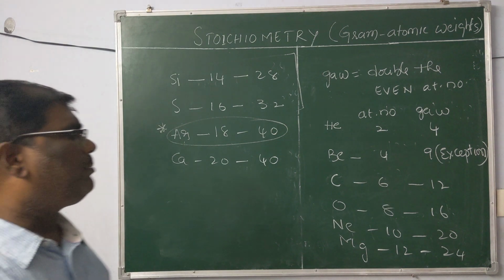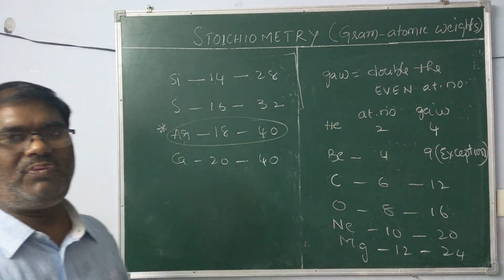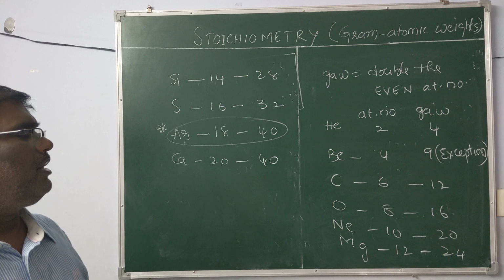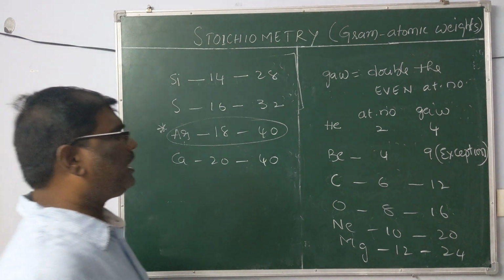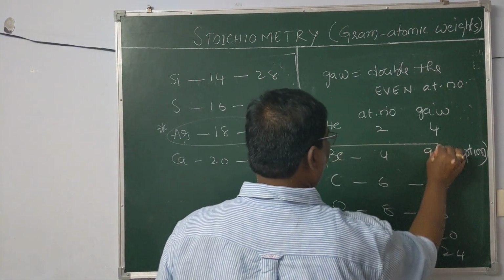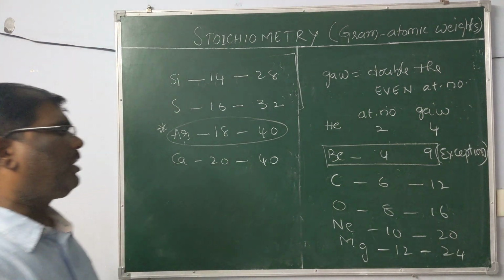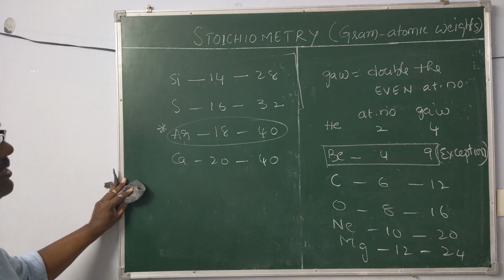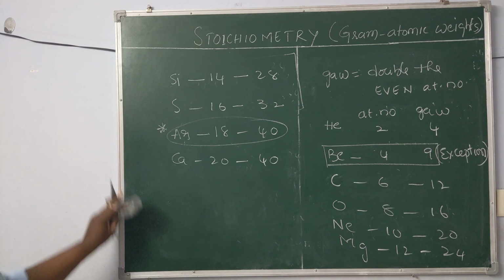Thus we can memorize the atomic weights of elements with even atomic number. So which are exempted? Beryllium and argon are exempted. For the rest of elements, atomic weight is equal to double the even atomic number.